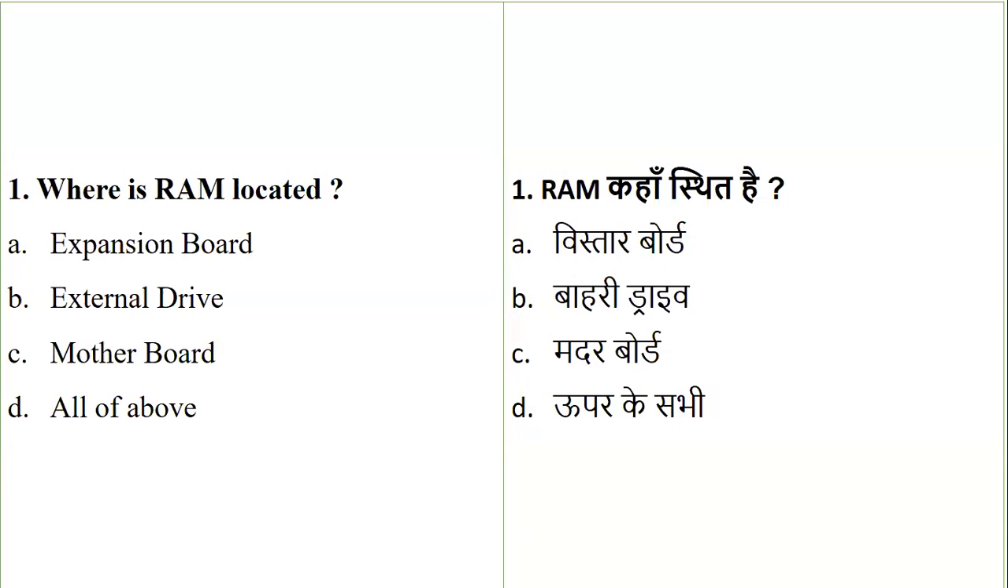So when we talk about the memory in the computer, we have RAM, ROM memory, which we have to study apart from registers and cache memory. But right now we have the question in front of us, the location of the RAM. So when we talk about RAM location, whether it is an expansion board, an external drive in the computer, the motherboard, or all of the above. So let's see how many of you are able to answer this question very quickly, and make sure that we are understanding the concept very well.